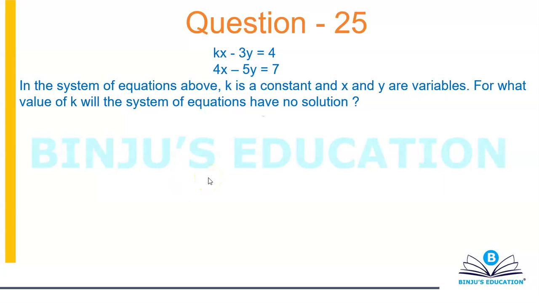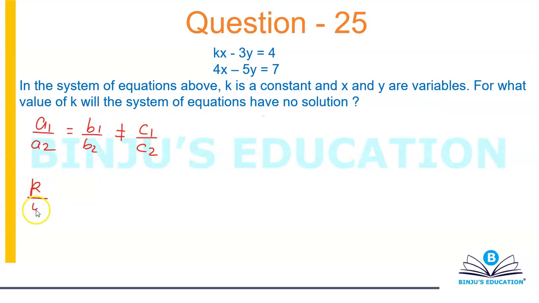So kx minus 3y is 4 and 4x minus 5y is 7. In the system of equations above, k is a constant and x and y are variables. For what value of k will the system of equations have no solution? Now you have no solution, that means lines are parallel. Lines are parallel, that means slopes are equal, intercepts are unequal. Which means you can say that a1 over a2 will be equal to b1 over b2, and that will not be equal to c1 over c2.